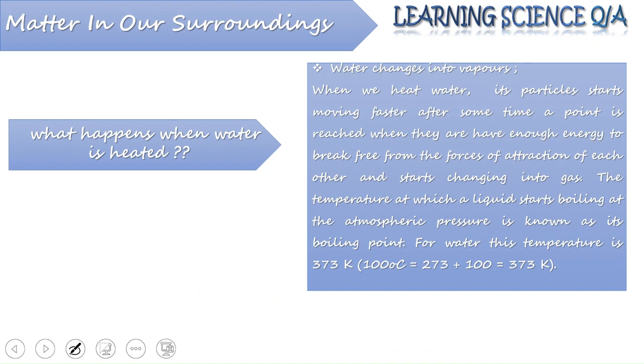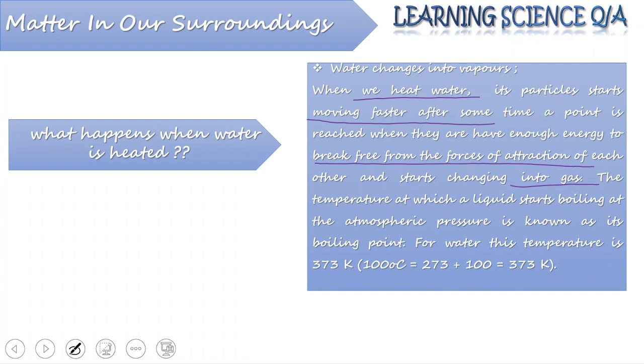That means when water is heated, again we are supplying it with heat energy. So its particles also start moving faster. And after some time, a point is reached when they have enough energy to overcome the force of attraction that is binding them together. That means the water starts changing into gas or water vapor.